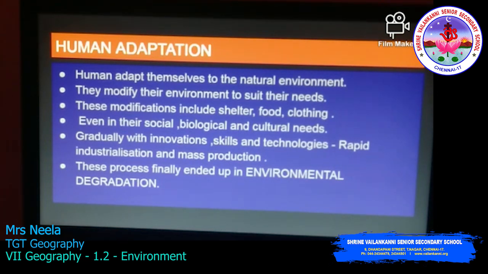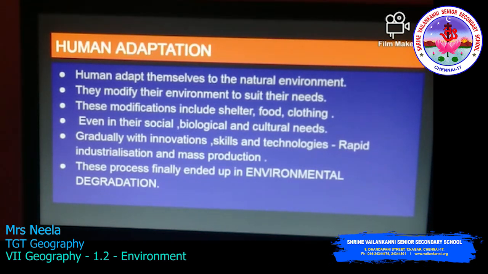He changed himself and he changed the environment to satisfy whatever he wants in life. These modifications include shelter, food, clothing. Even their social, biological and cultural needs are satisfied by their adaptations and modifications.